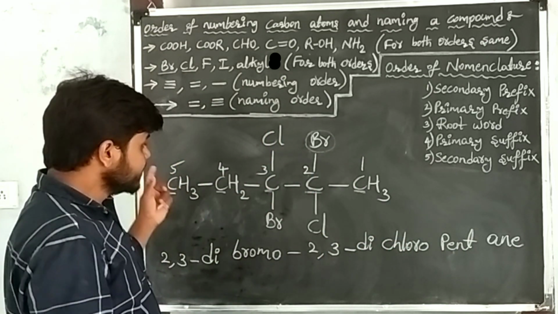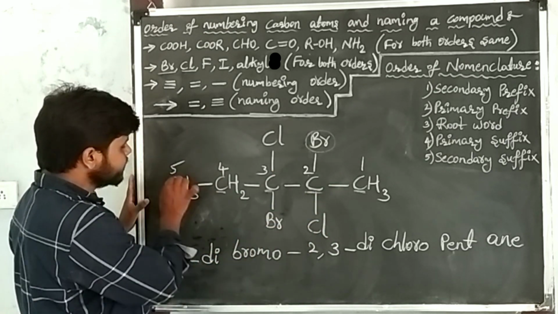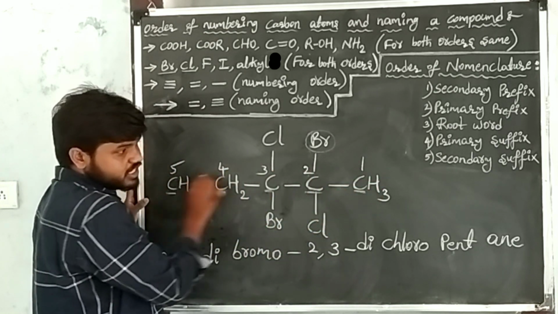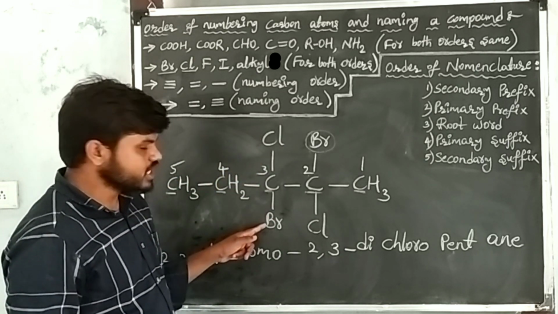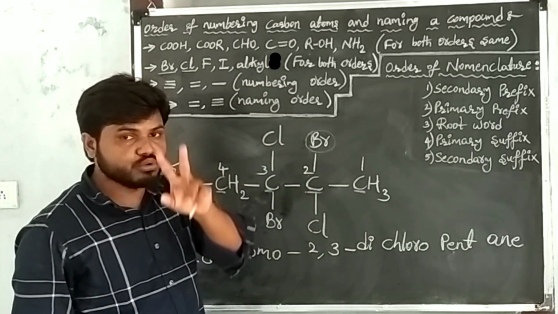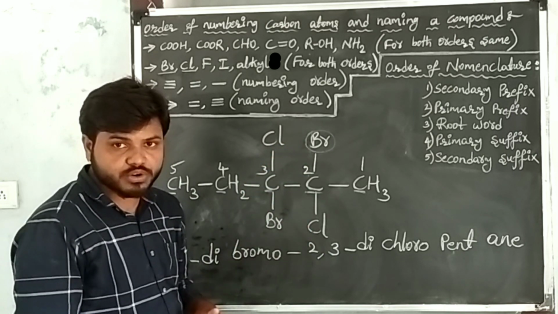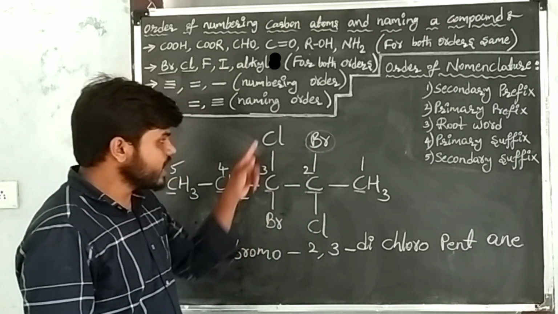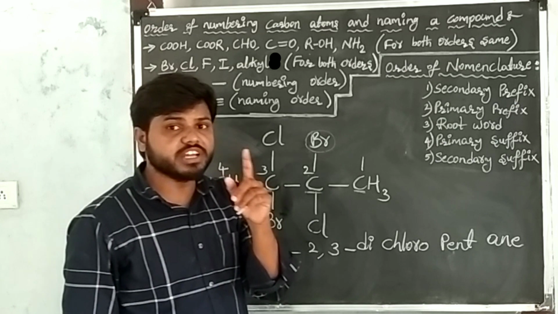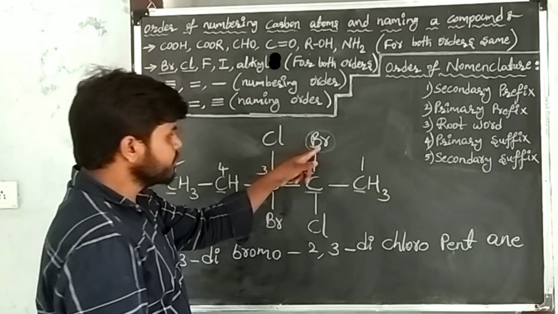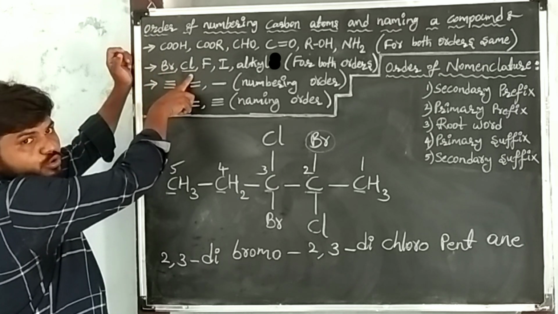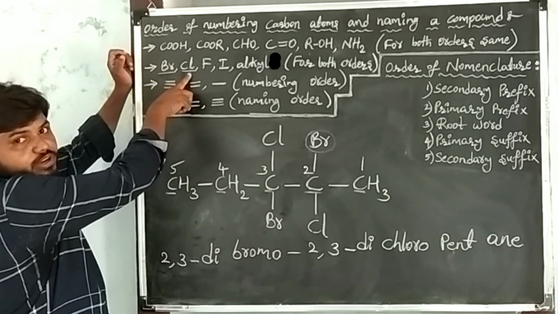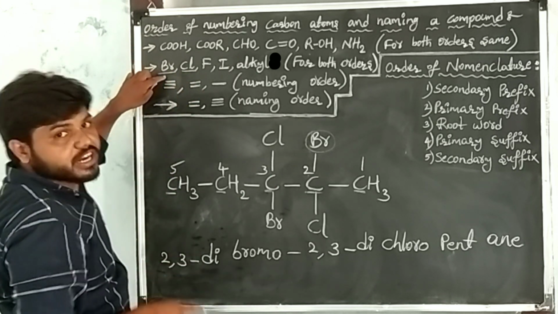I am repeating, this is the given carbon compound, and this is the principal chain. At this carbon, two substituents are there: one is chlorine, one is bromine. At another carbon, again two substituents: one is bromine, another is chlorine. Total 2 bromines and 2 chlorines. When you give numbers to the carbon atoms, give the priority to bromine. This is the numbering order: bromine and chlorine. After bromine you take chlorine, right? So from these two, give priority to bromine.